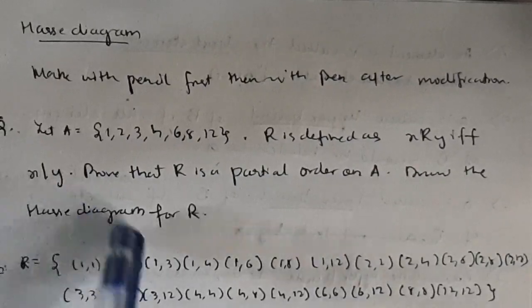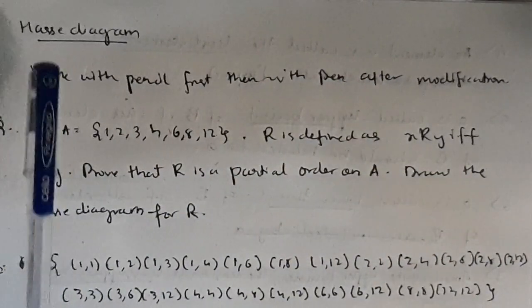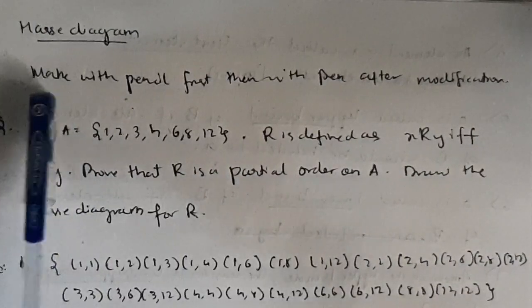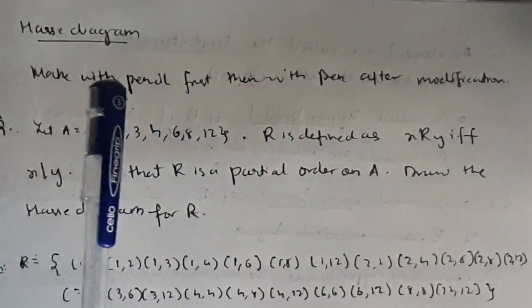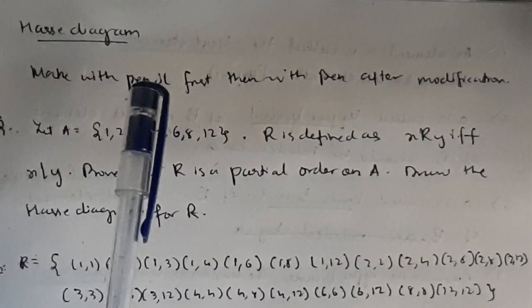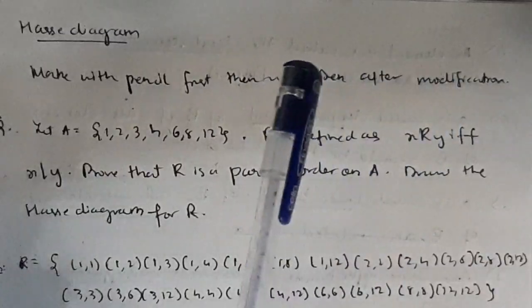See, in the exam the question will be given like this. So you need to find the partial order. Before that, let me tell you about Hasse diagram. Make the diagram with pencil first, because many modifications will be there. Then after you have made the final one, make it with pen. Keep it in mind.